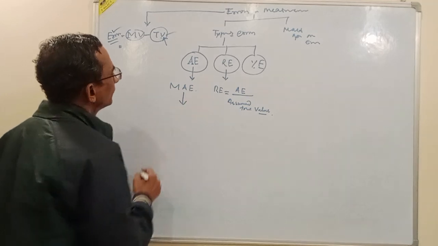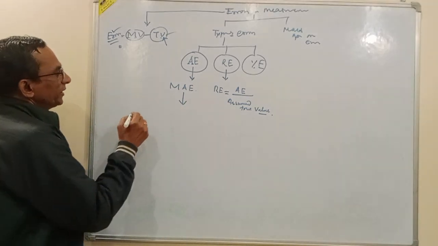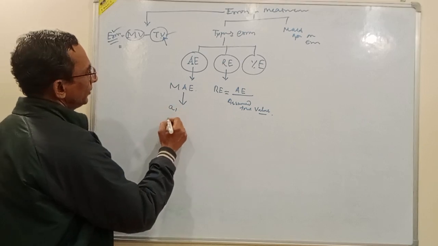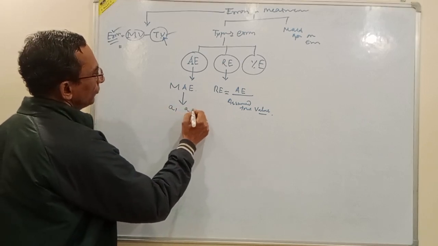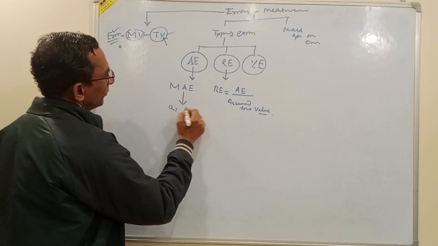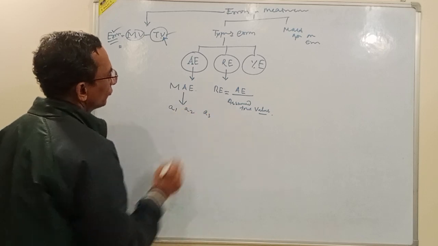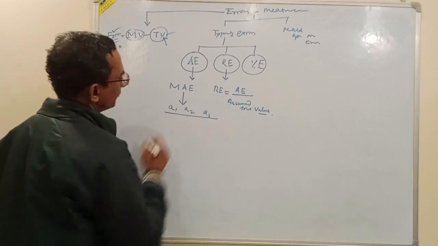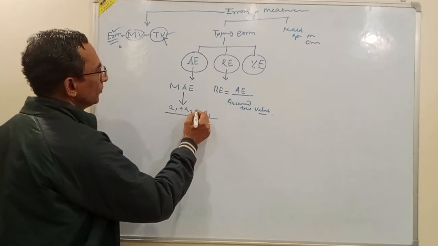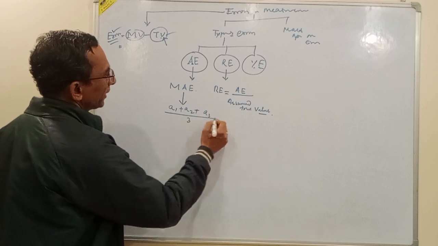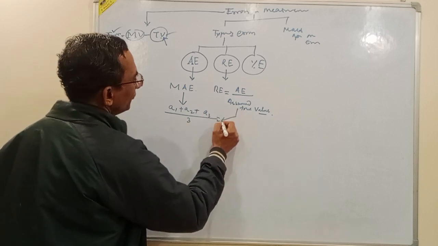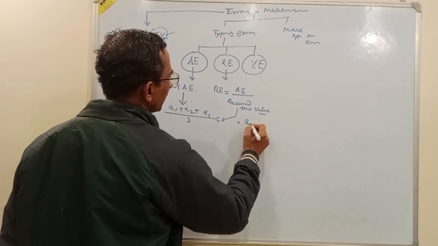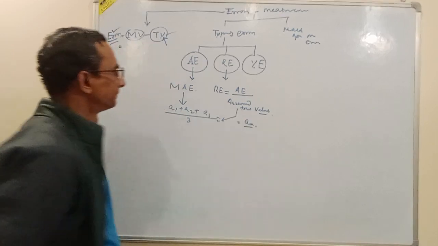For any quantity, if a number of measurements are carried out, A1, A2, A3, and so on, the average of these measured values will be taken as our assumed true value. This is equal to a mean, A m.